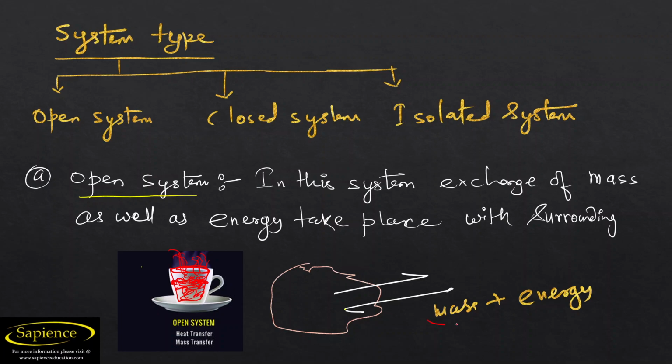So when there is a mass transfer as well as heat transfer, that type of system is known as an open system, because here not only energy or heat energy is being transferred, there is also a mass transfer.